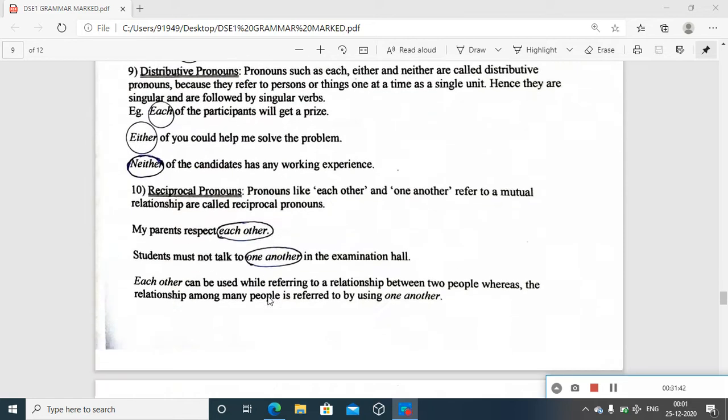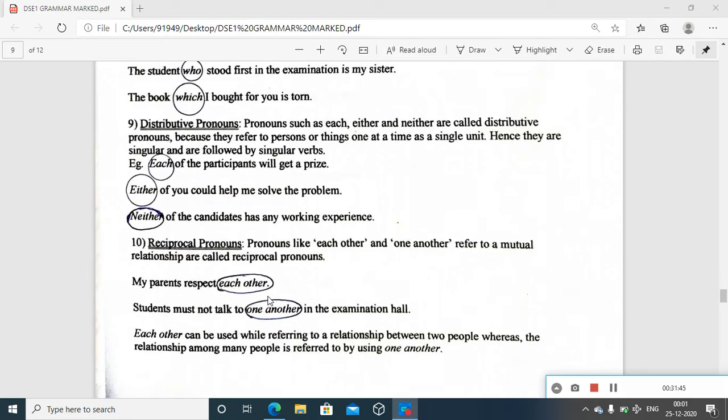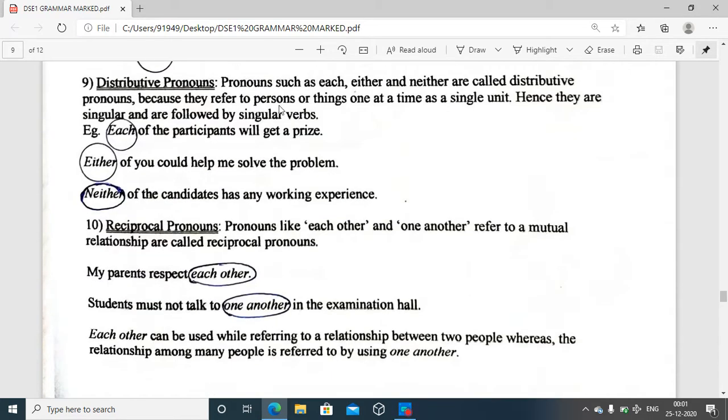Distributive pronoun. Distribution, we know the sense, how you distribute things. Let me read the definition, but again, in this case also, I'm sure the example will help more. Pronouns such as each, either, and neither are called distributive pronouns because they refer to persons or things one at a time as a single unit. Hence, they are singular and are followed by singular verbs. Let us see how these work out in a sentence. Distribution, that is the main concept, please keep it in mind.